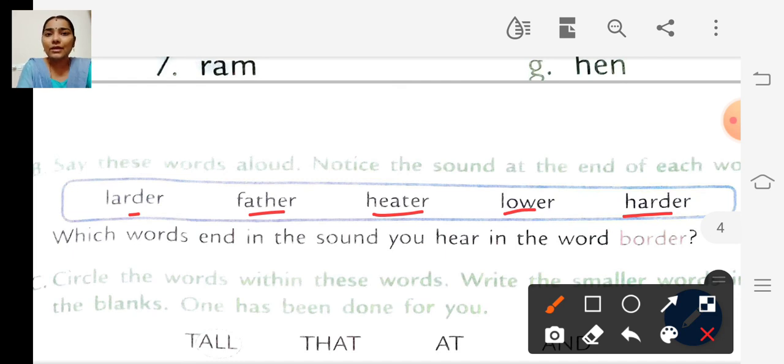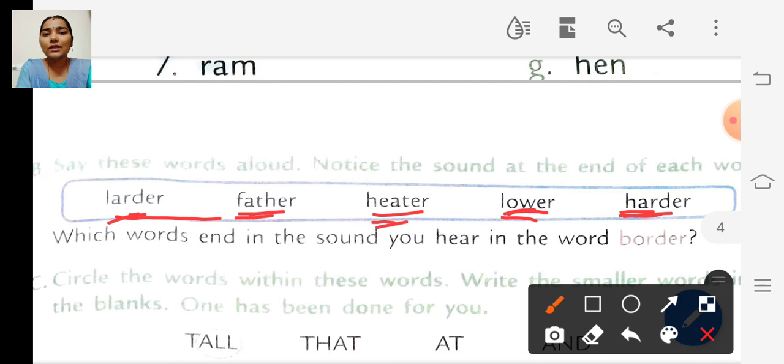So you can take your book, children. Okay, then only you can see clearly. Okay, so read these words aloud. Ladder, father, heater, lower, harder. Ladder, father, heater, lower, harder.